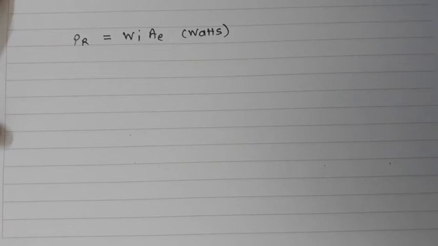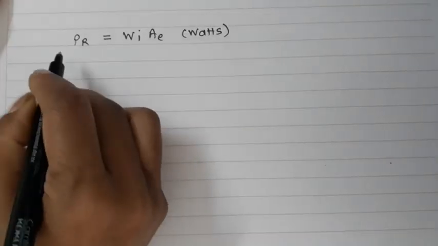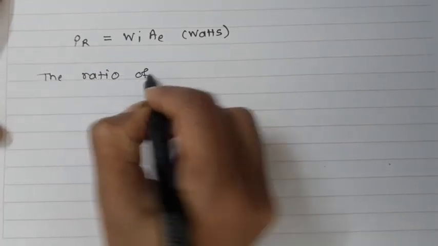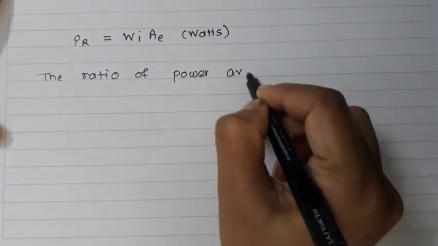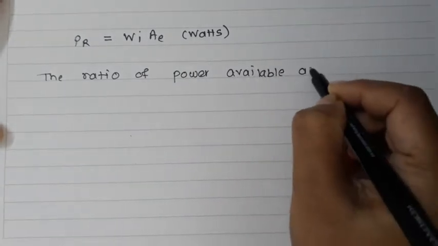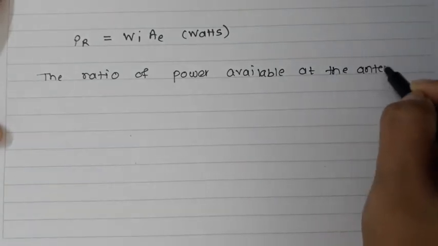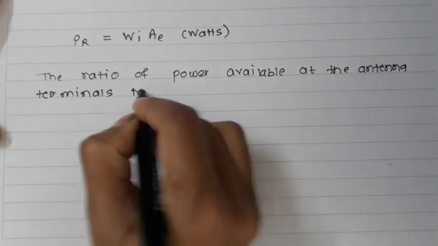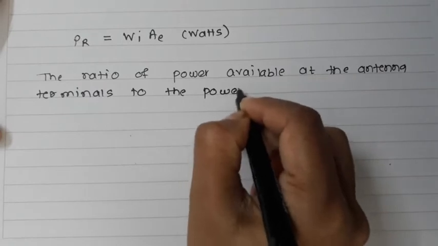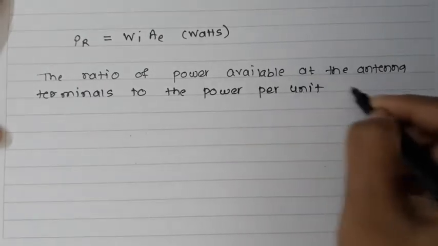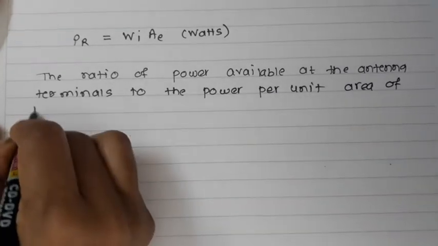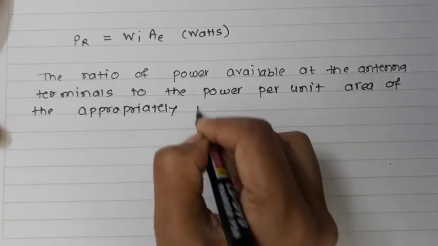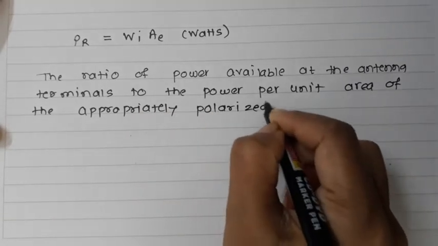Effective aperture is defined as the ratio of power available at the antenna terminals to the power per unit area of the appropriately polarized incident wave.